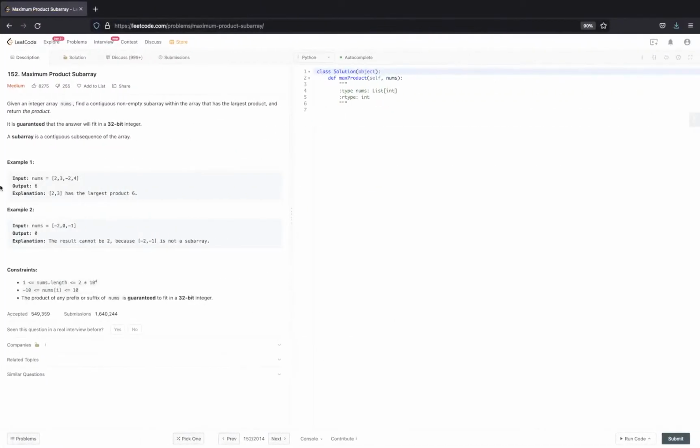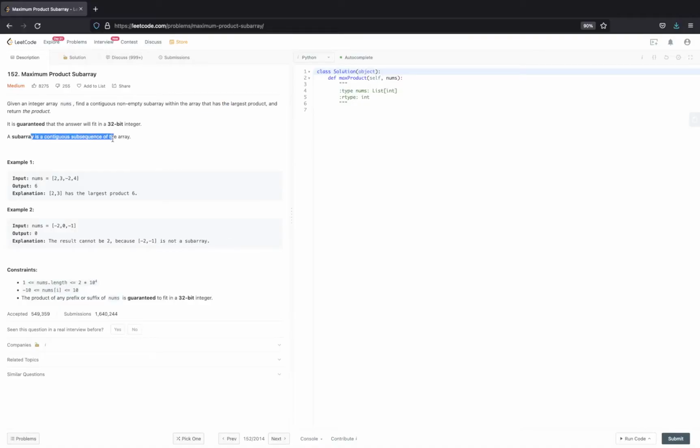Hi everyone, let's solve this problem, maximum product subarray. In the problem statement it says we are given an integer array nums and we need to find the contiguous non-empty subarray, which means there should be at least one element present in that subarray, such that its product is the largest, right? A subarray is a contiguous subsequence.